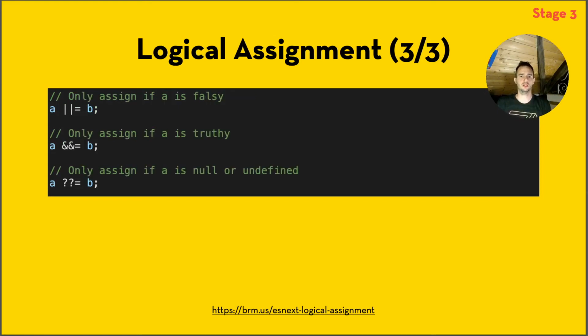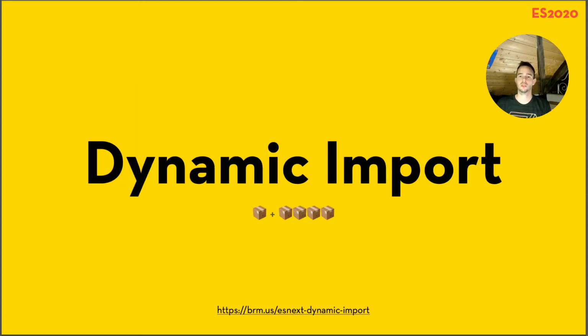With or it says, well, only assign a value into A if it is falsy. Then with the double ampersand, so the and, only assign a value if A is truthy, and then with the double question mark, which we just saw, it says, well, only assign if the value is null or undefined. Nice. Dynamic import, I like this one.